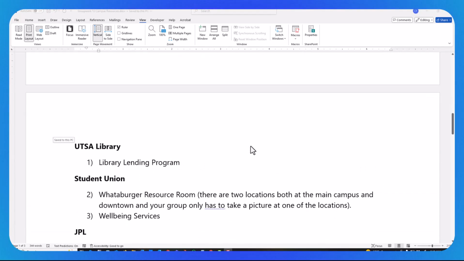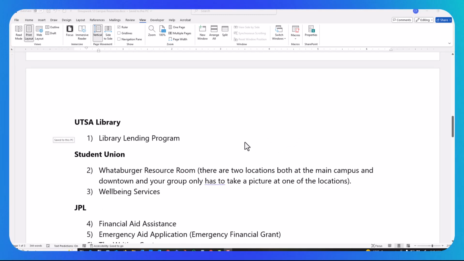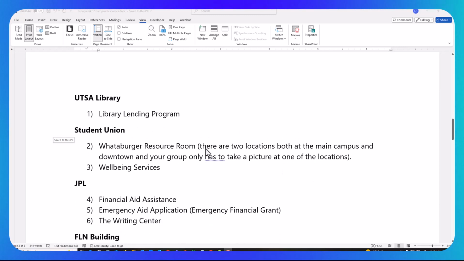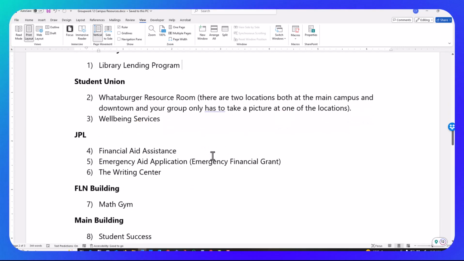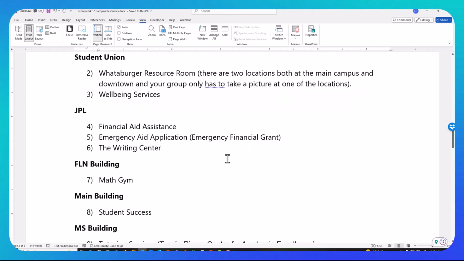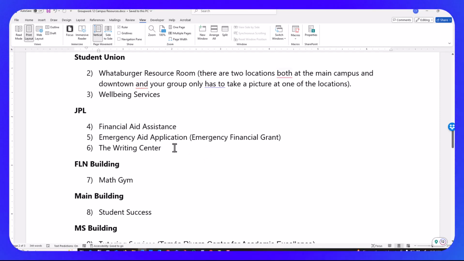All right, so here are the campus resources that I have. The library lending program. This would be kind of nice. Some students may not know. I don't even know if you know this. I found this out the other day. You could check out a webcam. So if you're taking an online class and you need a webcam, talk about what the library has to offer. The Whataburger Resource Room. This is very cool. We have hungry students, right? Go get some food. Take advantage of this stuff. Well-being services. This is definitely one you guys should take advantage of. And these are the locations, so you didn't have to really hunt them down. I should have made you do a little bit more research, but that's fine.